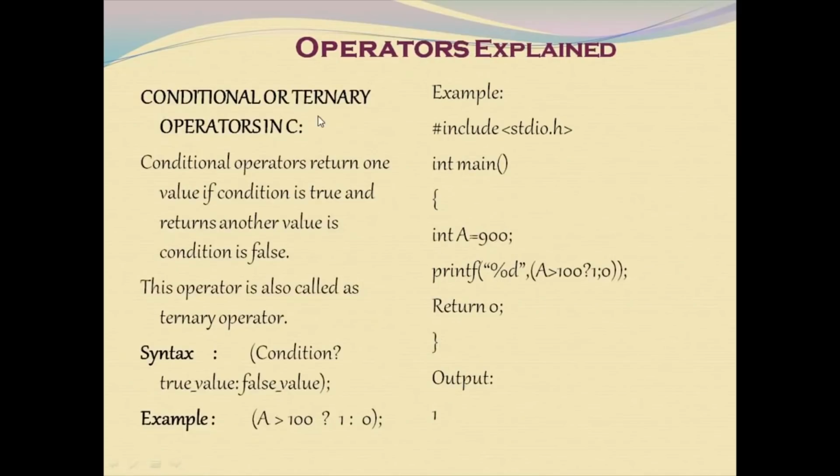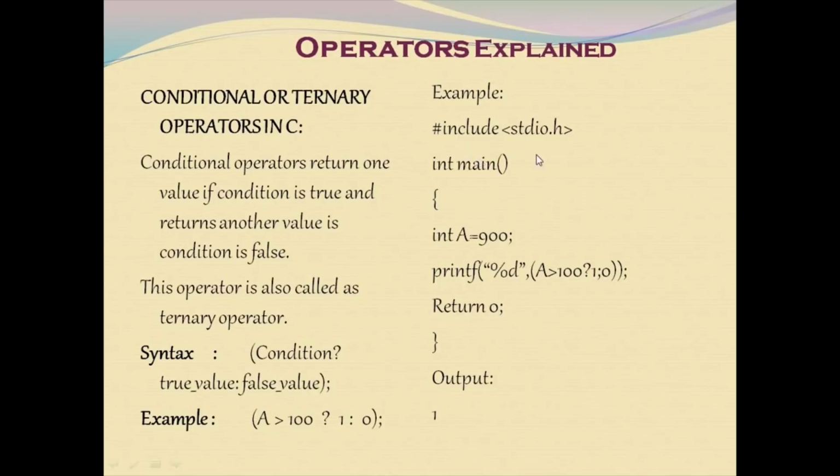Moving on to the next operator, the conditional or ternary operator. The conditional operator returns one value if the condition is true, and another value if the condition is false. This operator is also called a ternary operator. Here is the syntax for the conditional operator: condition, question mark, true value, colon, false value, close bracket, semicolon. Here is an example. If a value is greater than 100, the output is going to be 1, else the output is going to be 0.